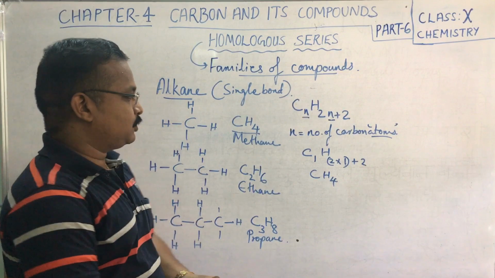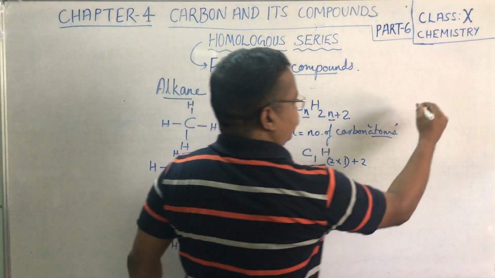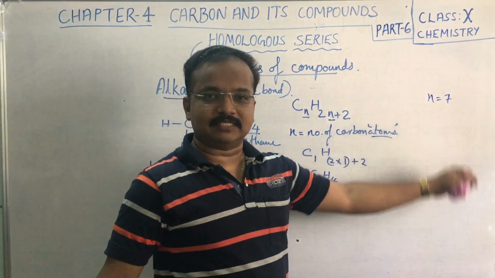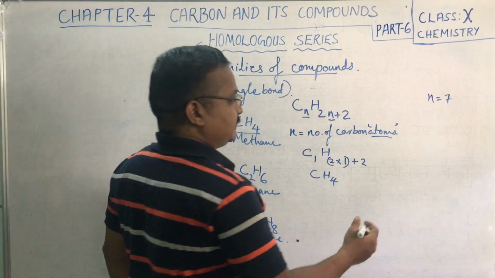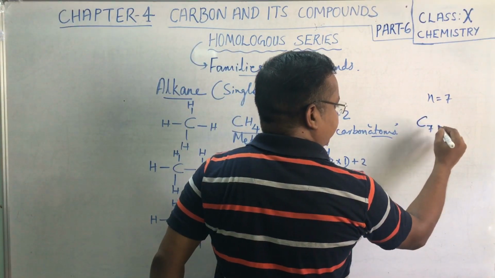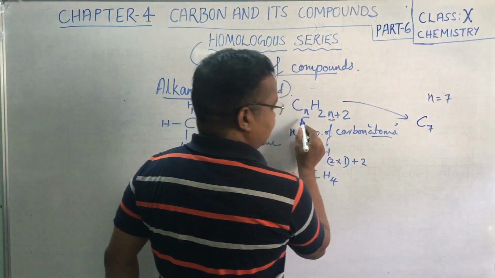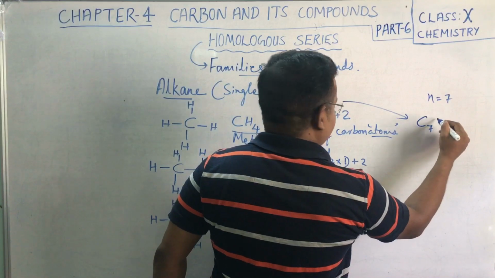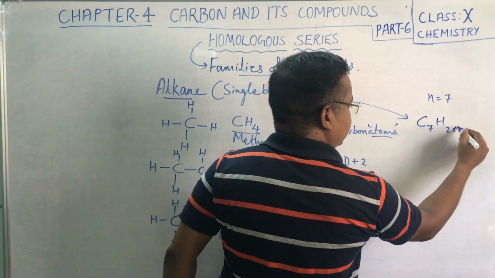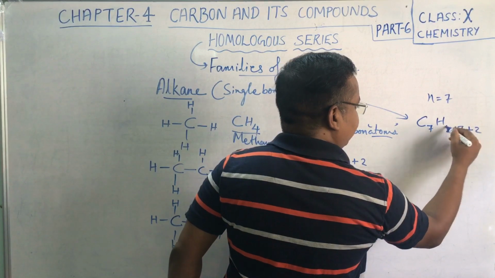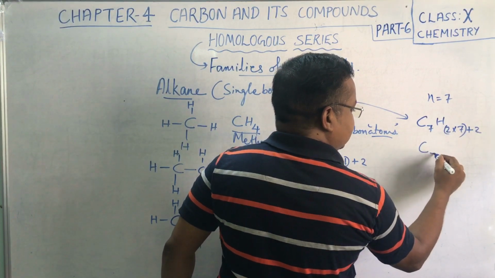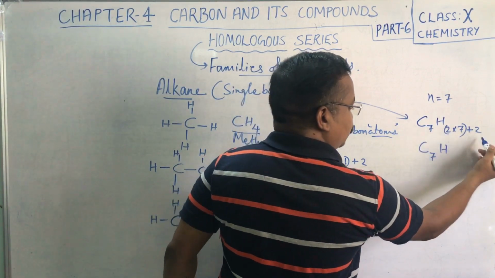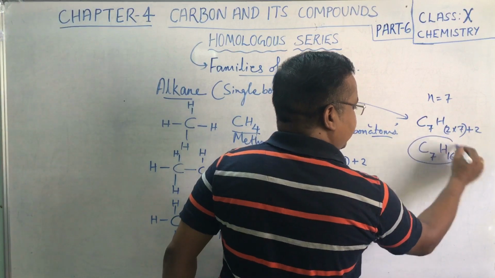Using this, you can find out any alkane. Suppose n is equal to 7, meaning 7 carbon atoms, that is C7. The formula is CnH2n+2. So C7, n is equal to 7, then H is 2 into 7 plus 2. 2 into 7 is 14, and 14 plus 2 comes to 16.